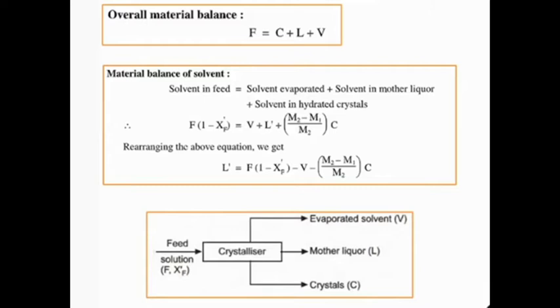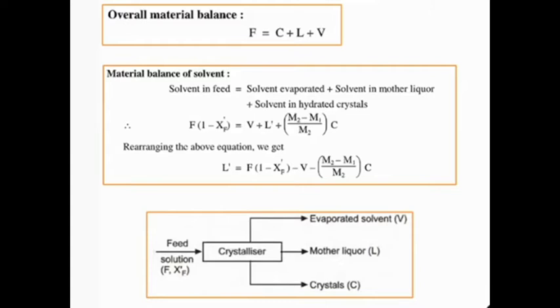First we are going to discuss the overall material balance. What are the two types of operation? One is steady state operation, another one is unsteady state operation. Steady state operation is where parameters do not change with respect to time and distance, whereas in unsteady state operation parameters change with respect to time and distance.